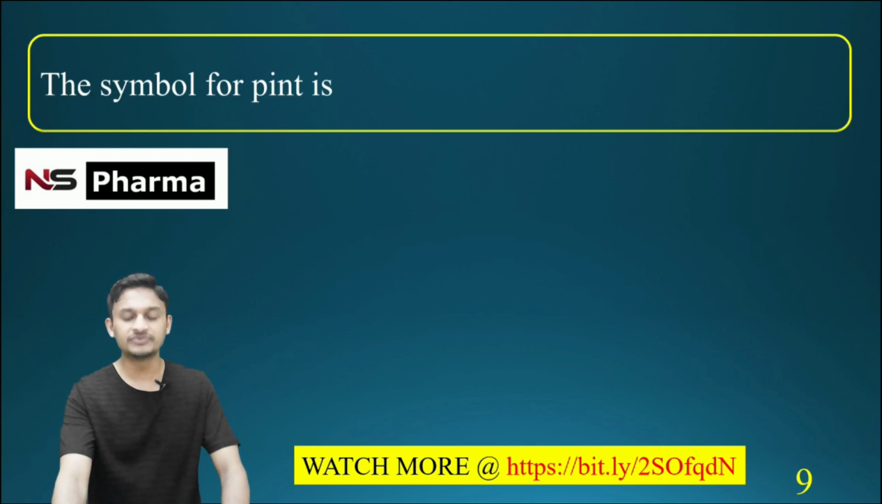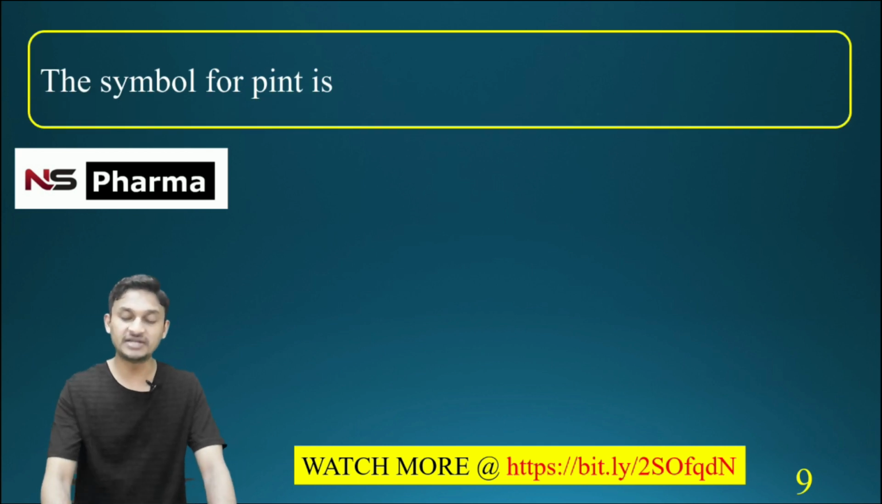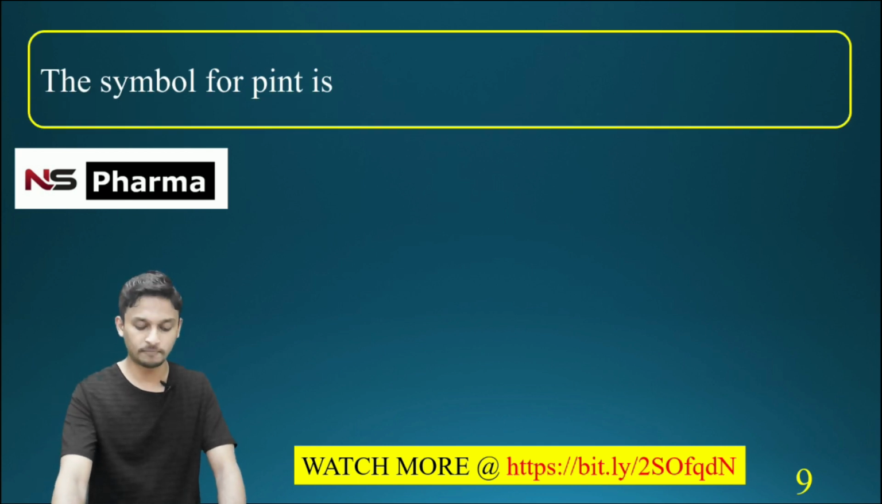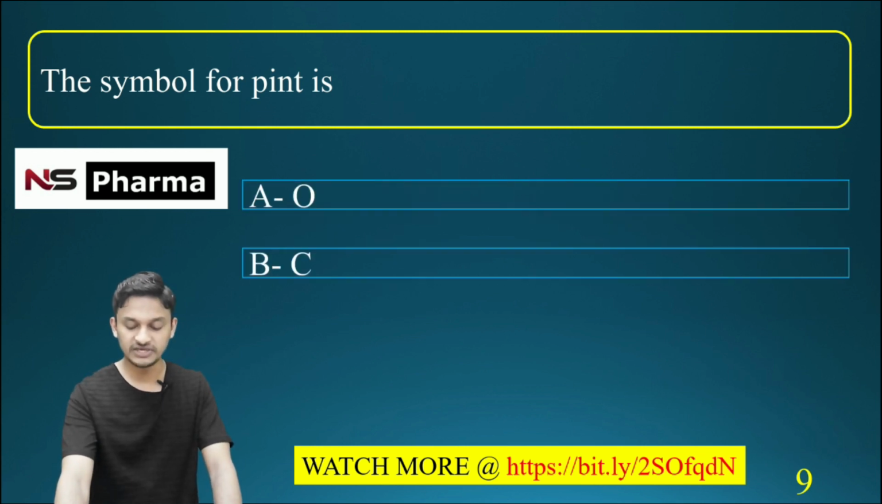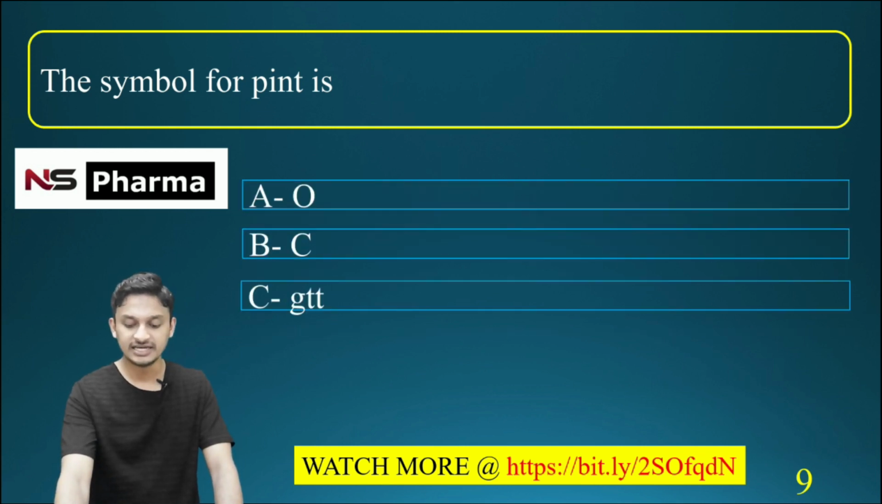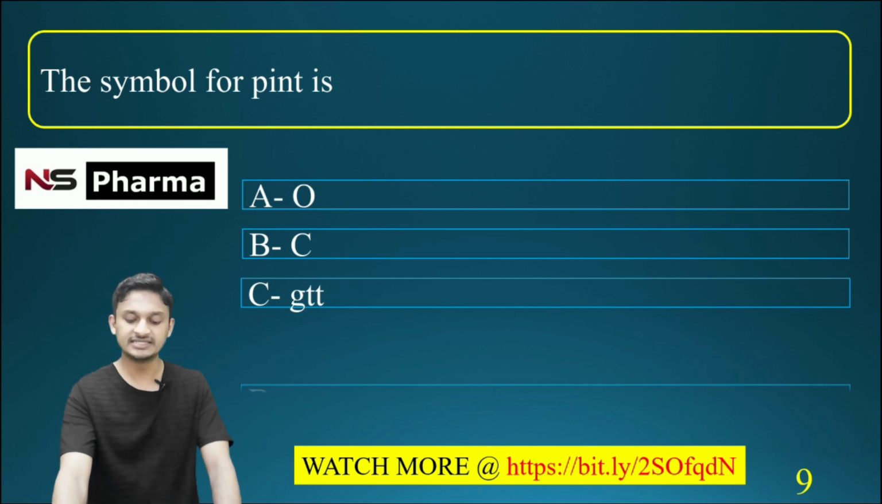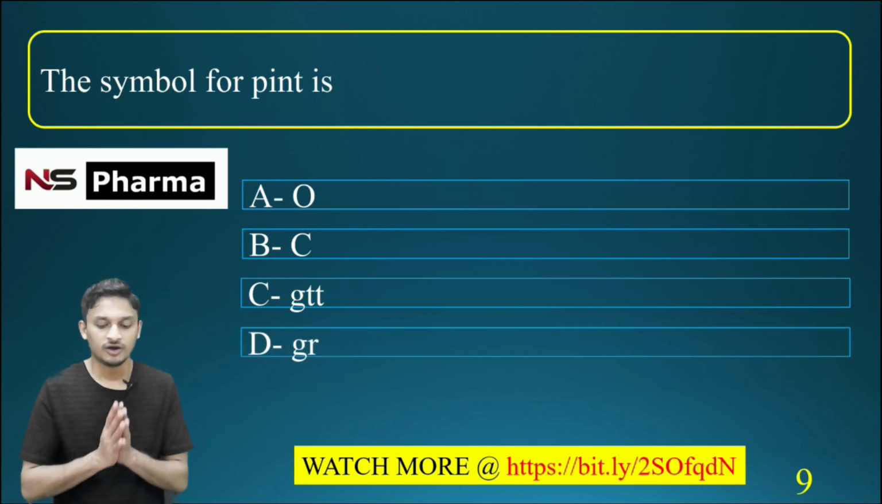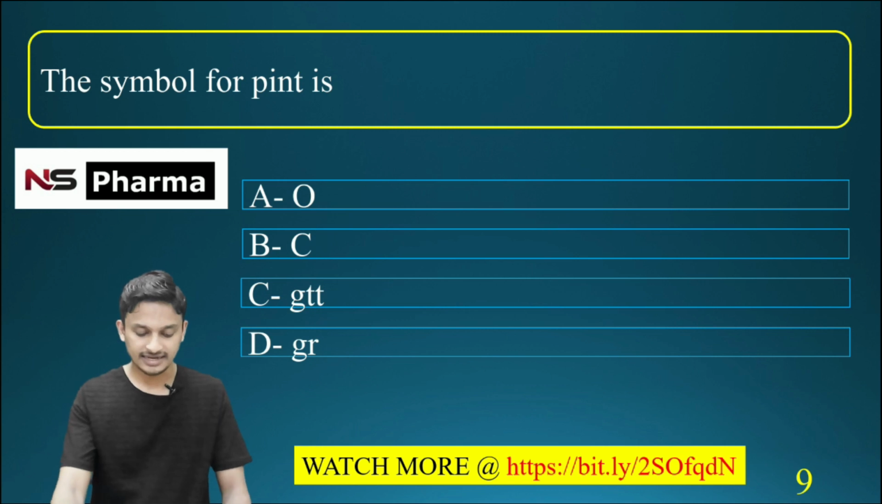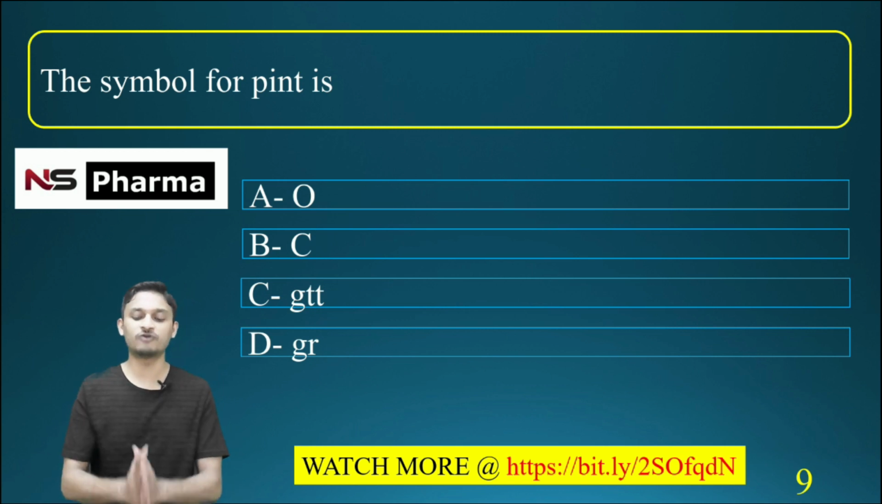Question number 9. The symbol for pint is. Options are A, O; B, C; C, GTT; D, GR. What is the correct answer here? The correct answer is option A, O. O is the symbol for the pint.